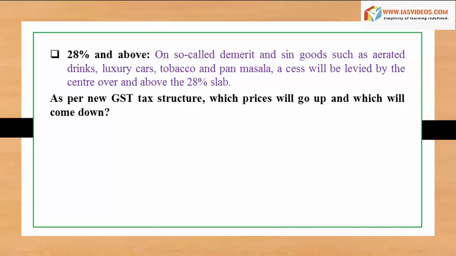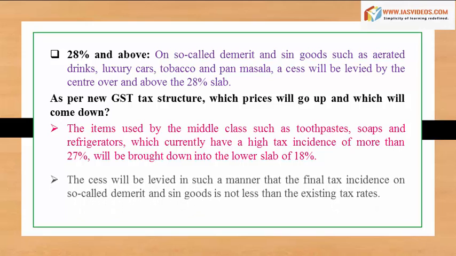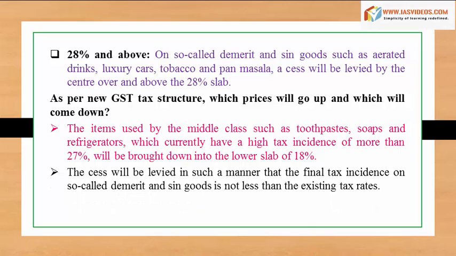As per new GST tax structure, which prices will go up and which will come down? The items used by the middle class such as toothpastes, soaps and refrigerators, which currently have a high tax incidence of more than 27%, will be brought down into the lower slab of 18%. The cess will be levied in such a manner that the final tax incidence on so-called demerit and sin goods is not less than the existing tax rates.